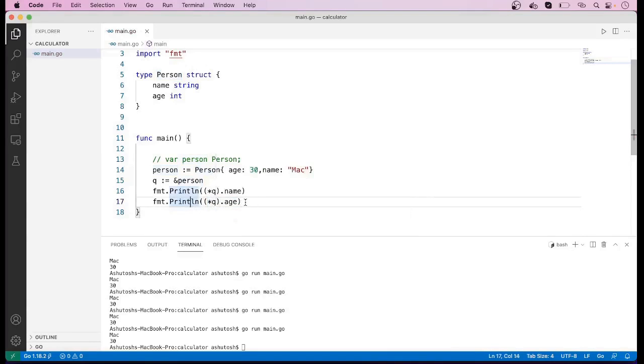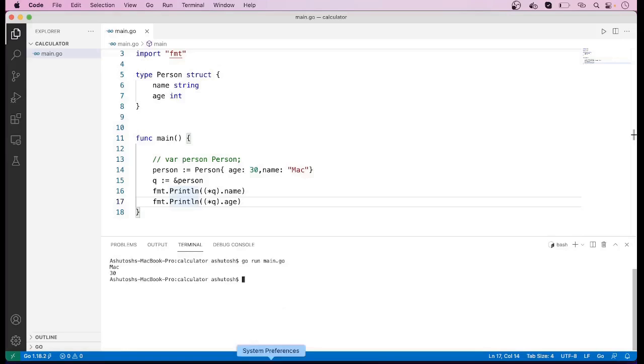We can use the dereferencing operator with the pointer variable like this. Now let us again run this code, but before that let me clear this and run this code, and we can see the same result here. Mac and 30 have been printed.